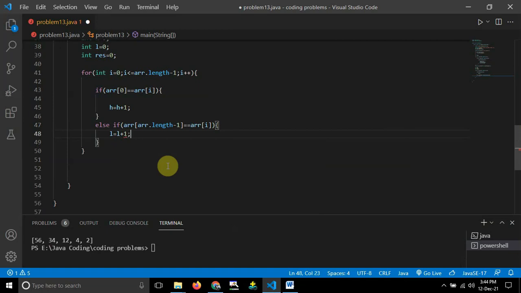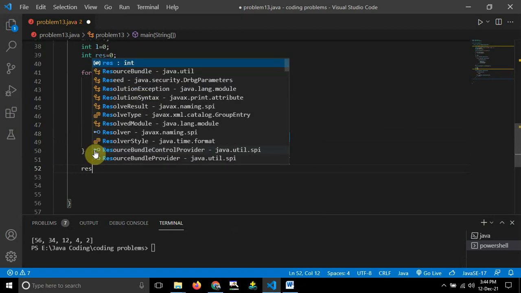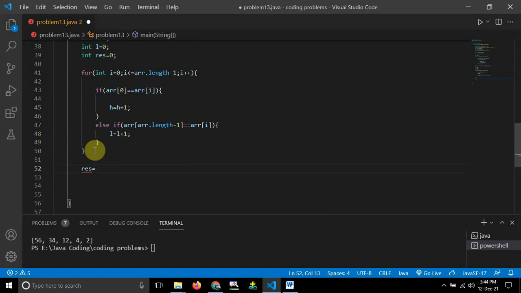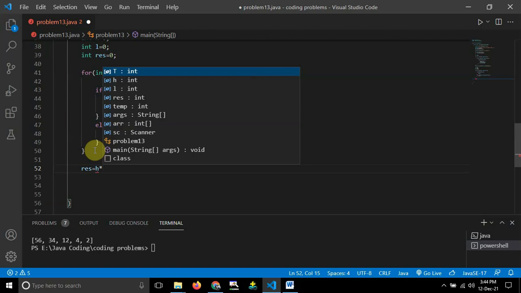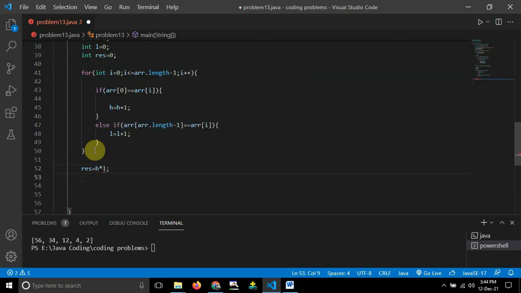Then I have to increment the L by 1. That's it guys. These two conditions are satisfied, so I will come out of this for loop, and now it's time to calculate the result. The result will be equal to h, that is the highest value, into L, that is the lowest value. That will make sure it shows how many possible ways there are.